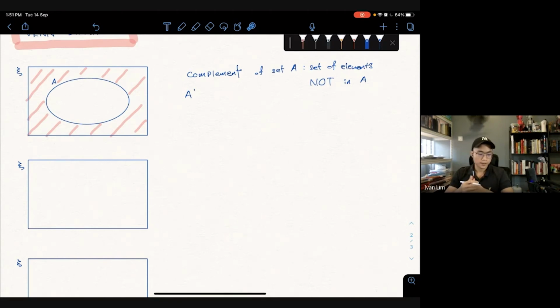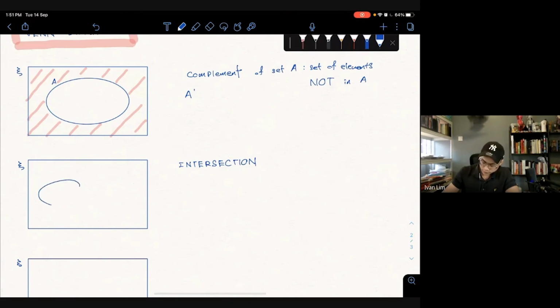Second definition, intersection. How do we draw intersection?